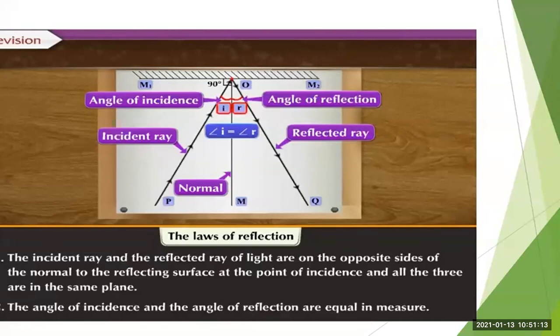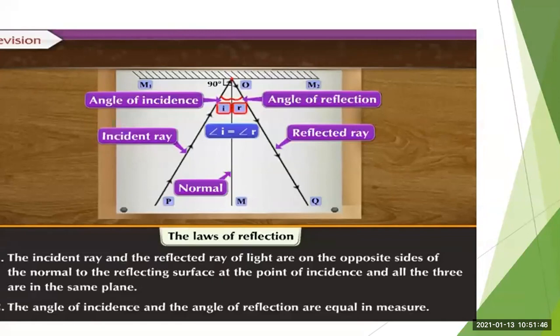So what is the angle of incidence? The angle made by the incident ray with the normal. Now what is a normal? You will see that at the point of incidence O, we draw one imaginary line, and that line is perpendicular to the reflecting surface. It makes an angle of 90 degrees. That is called the normal.